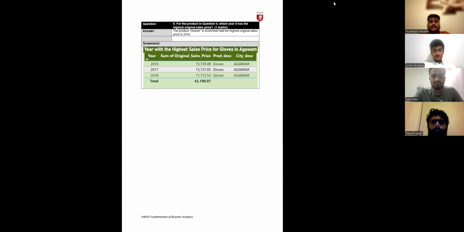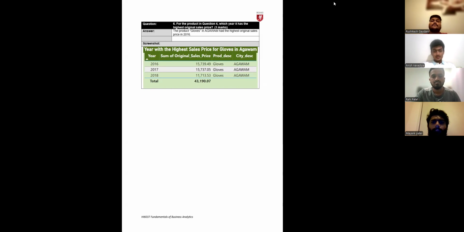Question number 6. For the product in question 4, which year has the highest original sales price? In this analysis, a table visual is used to determine the year when the product gloves had the highest original price in Avagam, by applying filters for the city and product as well as displaying original price by year.